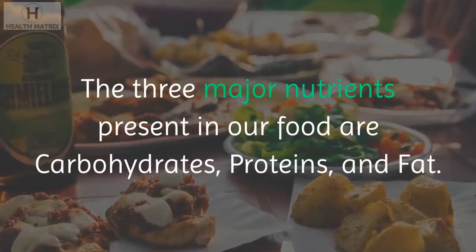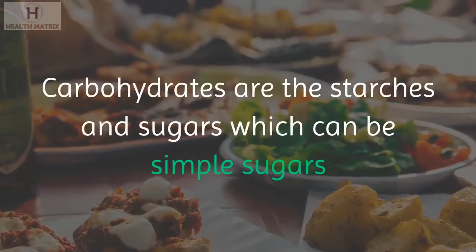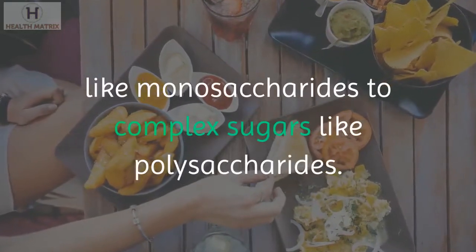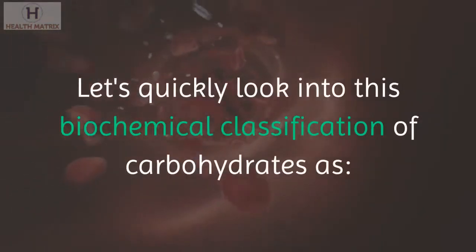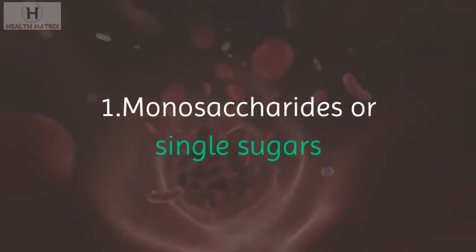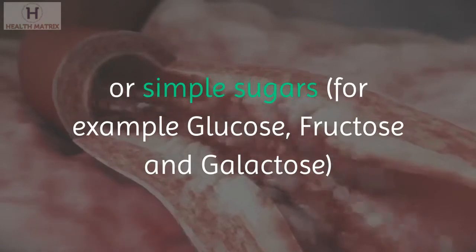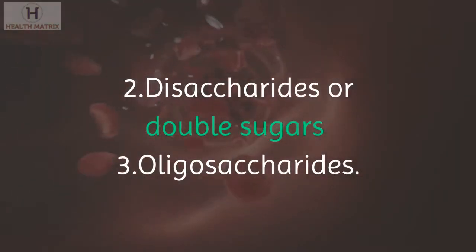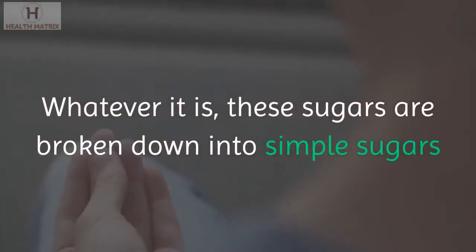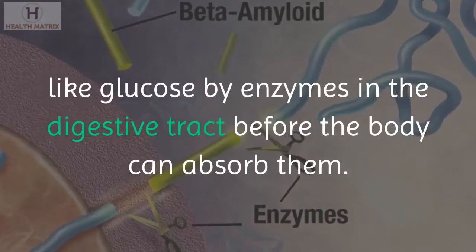The three major nutrients present in our food are carbohydrates, proteins, and fat. Carbohydrates are the starches and sugars, which can be simple sugars like monosaccharides to complex sugars like polysaccharides. Let's quickly look into this biochemical classification of carbohydrates as 1. Monosaccharides or single sugars or simple sugars, for example glucose, fructose and galactose. 2. Disaccharides or double sugars. 3. Oligosaccharides. 4. Polysaccharides. Whatever it is, these sugars are broken down into simple sugars like glucose by enzymes in the digestive tract before the body can absorb them.